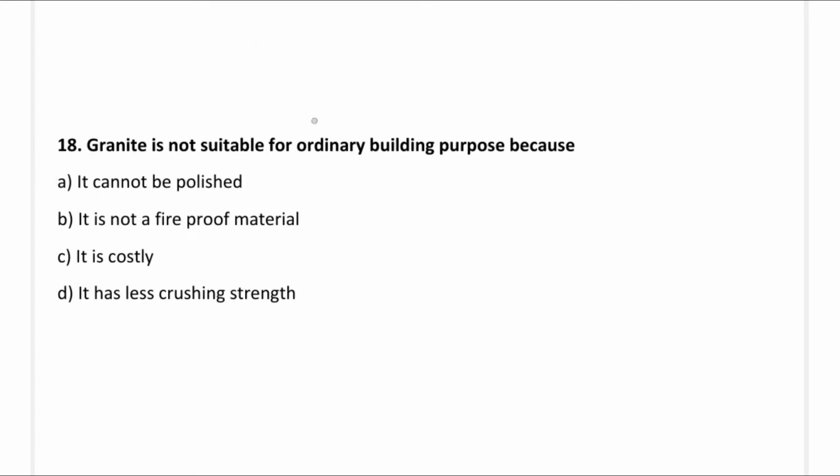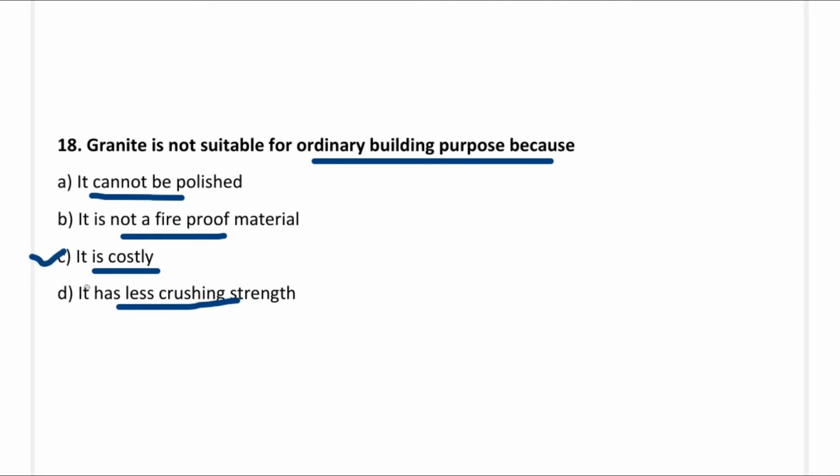So next question, the granite is not suitable for ordinary building purpose because: option A, it can be polished; option B, it is not a fireproof material; option C, it is costly; option D, it has less crushing strength. So the correct answer is option C, it is costly.